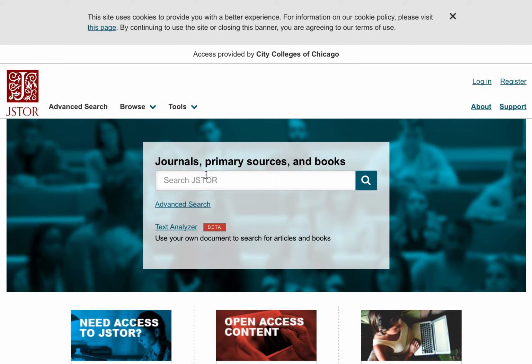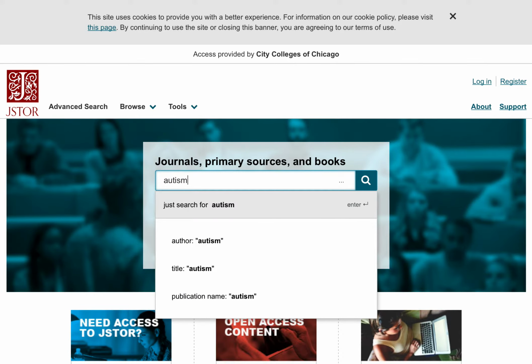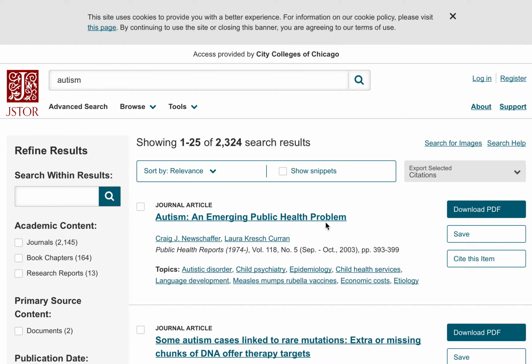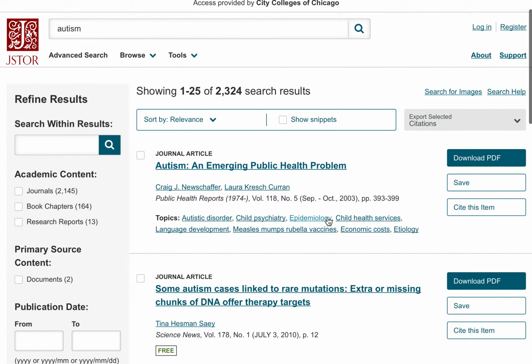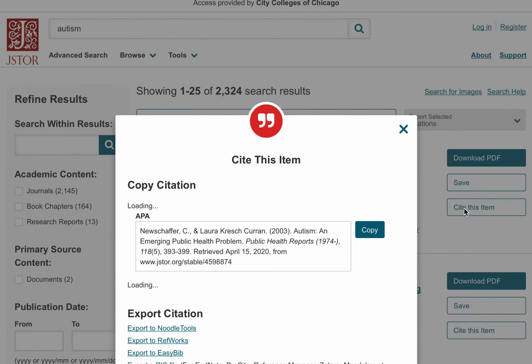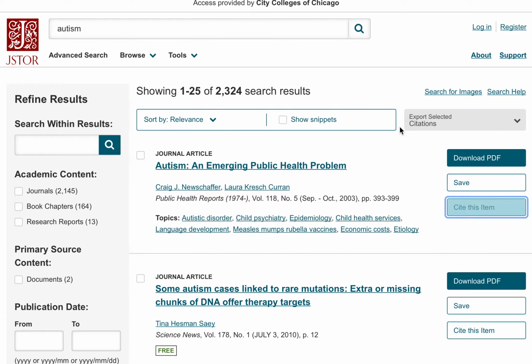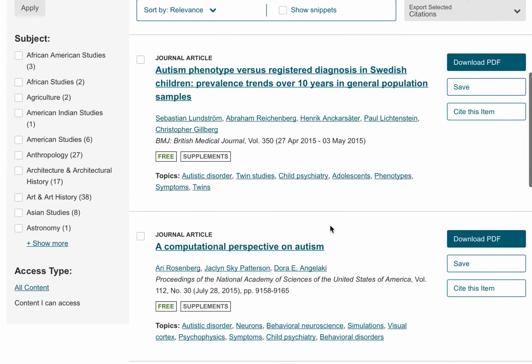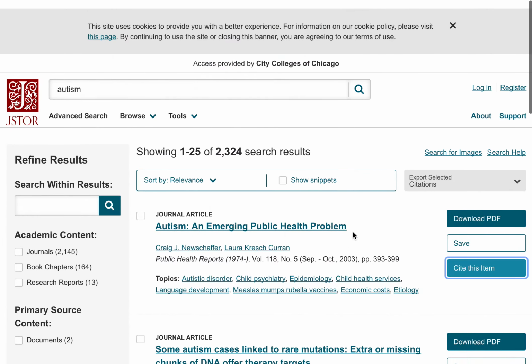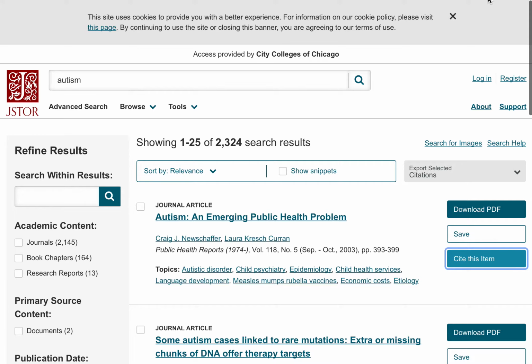You have to log in. And then here we are on the JSTOR database. I'll search for autism. And here are some articles, but it's kind of nice because you can download the PDF, you can save it in your favorites folder, but also if you cite this item, it'll cite the article, and you can just copy and paste that into your works cited page in Microsoft Word. So that's pretty good. They do the work for you. Also, they neatly organize all of these articles according to topic. So this is the best information in the world.